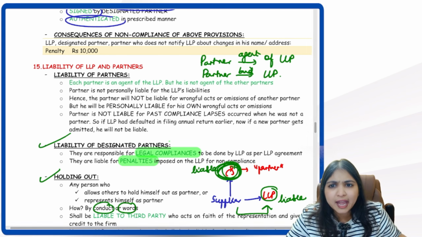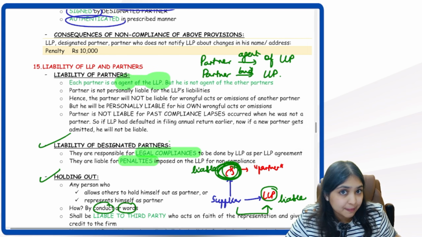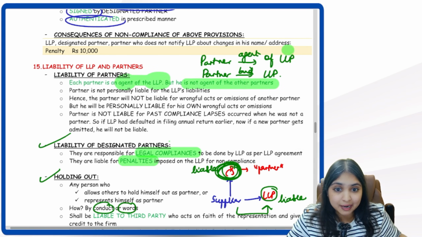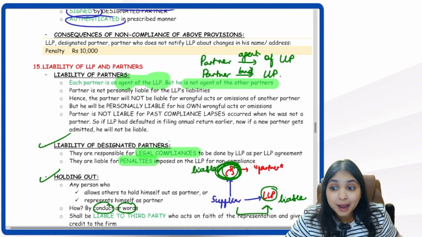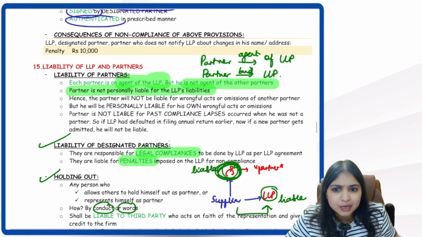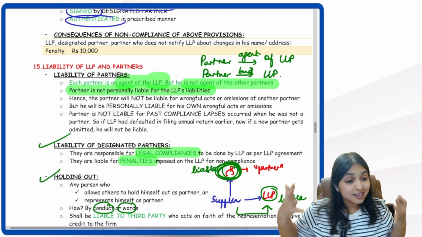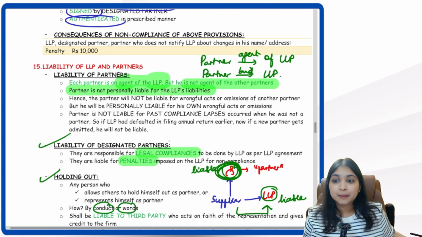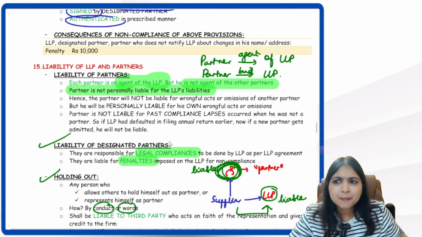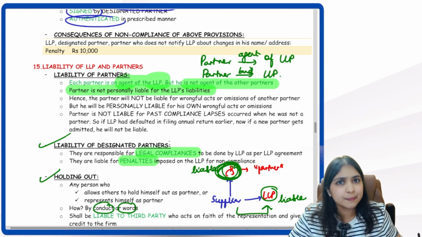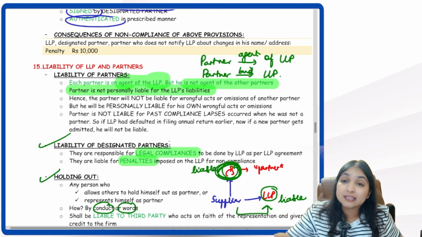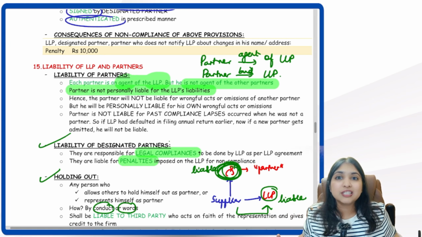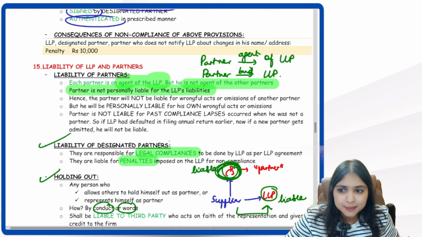Point number 1, every partner is an agent of the LLP, but he is not an agent of the other partners. This is what I told you in my first point. Then, a partner is not personally liable for the LLP's liabilities. Of course, guys, the main point of an LLP is what? That partners have limited liability. Partners will not be personally liable for the LLP's liabilities. The LLP's liabilities are the LLP's liabilities. The LLP only will be responsible for its liabilities.